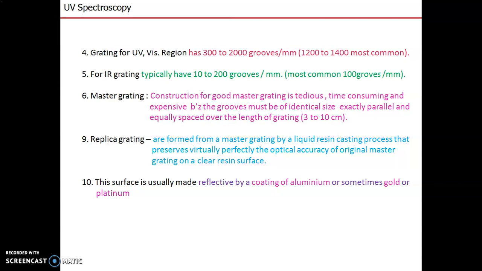That's why replica grating, which is prepared from the master grating, is more preferred. Replica gratings are formed from master grating by a liquid resin casting process that preserves virtually perfectly the optical accuracy of the original master grating on a clear resin surface. These surfaces are usually made reflective by a coating of aluminum or sometimes gold or platinum.